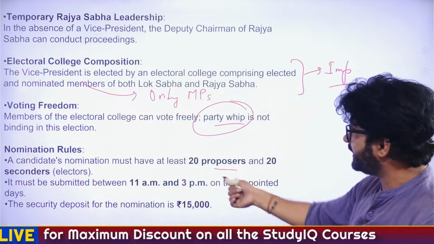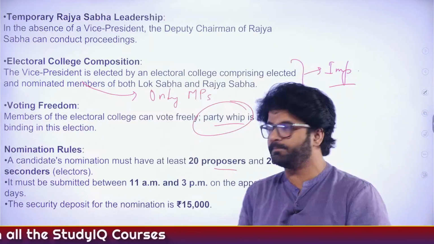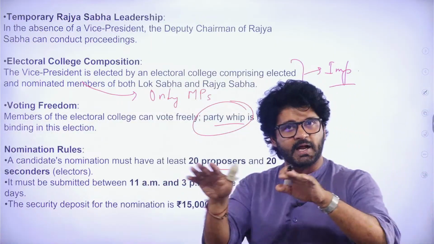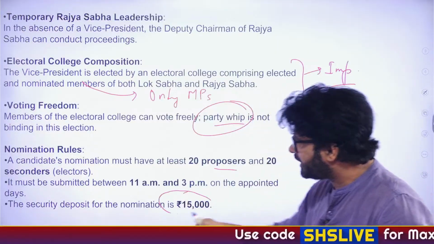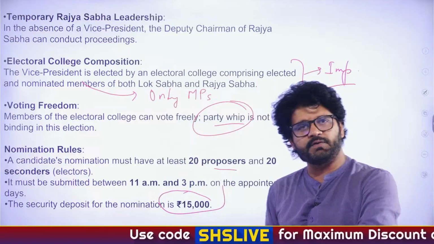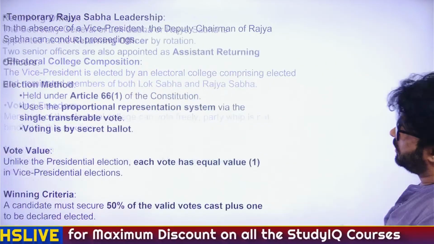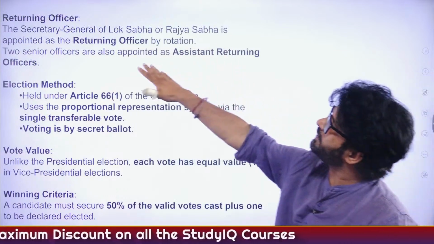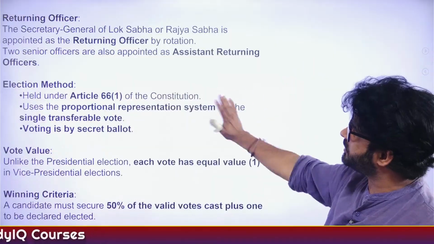So, proposer and seconder: 20-20. In the case of president, it has to be 50-50. 50 proposer, 50 seconder. That's how you do comparative analysis. Again, it must be submitted. This is not important: security deposit for both is the same, 15,000 for president and vice president. Cool. Returning officer. Who is a returning officer? Who will conduct the election? Secretary General of Lok Sabha or Rajya Sabha on a rotating basis.